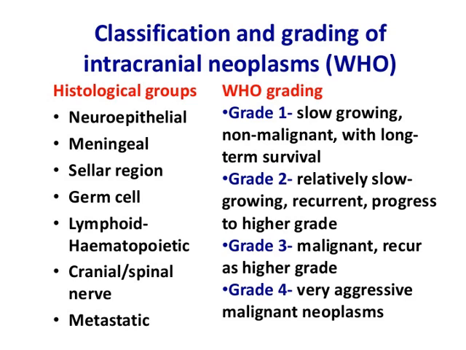Now, you see, what is the significance of different grading? Like WHO grading, grade 1, these are slow growing tumors. These are mainly non-malignant with long-term survival rate. As it is slow growing and non-malignant, there will be long-term survival. Grade 2, it is relatively slow growing but recurrent and progresses to higher grade. Though it is grade 2, it may progress to higher grade.